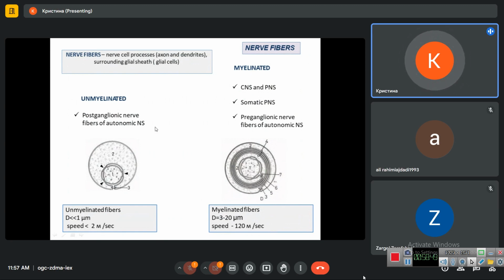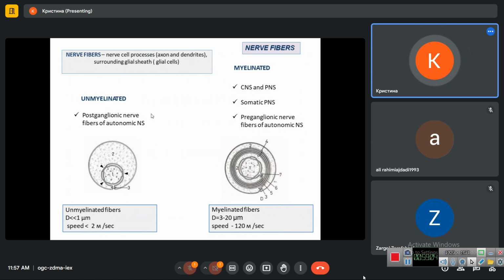Unmyelinated nerve fibers are present only in the autonomic nervous system, only in the peripheral nervous system, and they form the postganglionic nerve fibers in the autonomic nervous system.